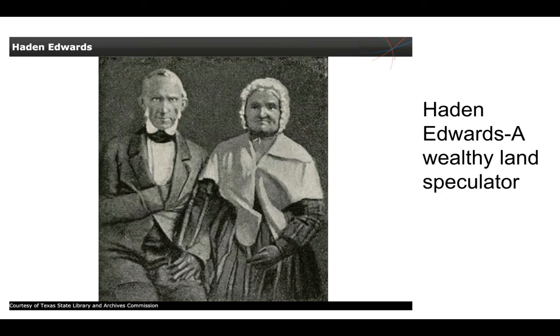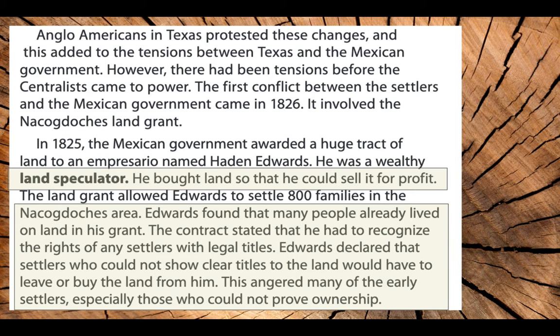Here's a picture of Hayden Edwards. He was a wealthy land speculator, and his wife. Anglo-Americans in Texas protested these changes, and this added to the tensions between Texas and the Mexican government. However, there had been tensions before the Centralists came to power.